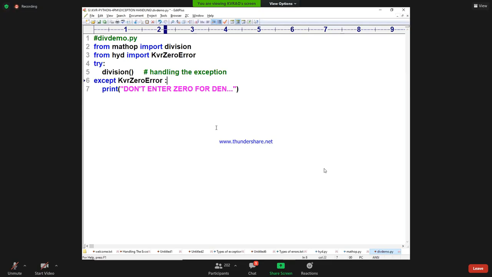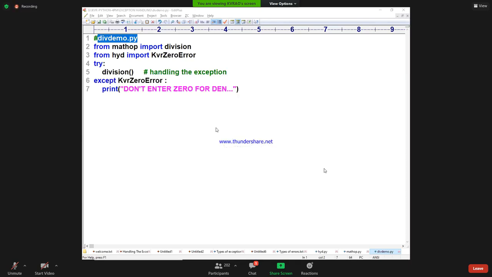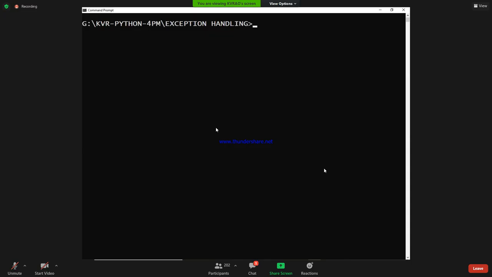Shall I run this program now? Save this code. Please, you listen to the class, please. Yes. Come on to the point of execution. Because it is coming in the middle of my screen, when you are sleeping, I need to see. I am also getting sleepy at that time. So please don't disturb the class. So coming to the point.